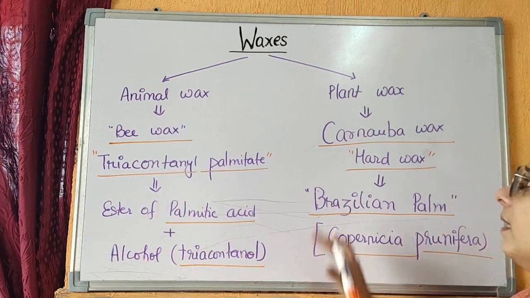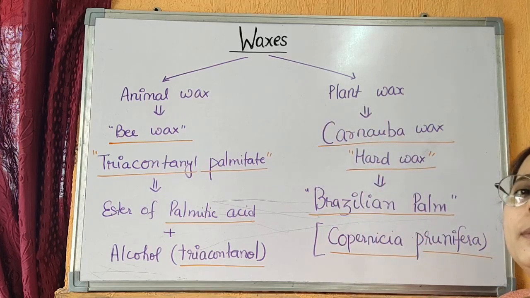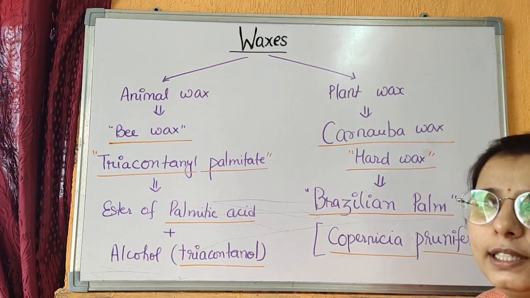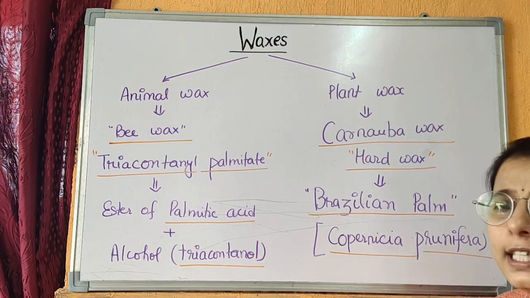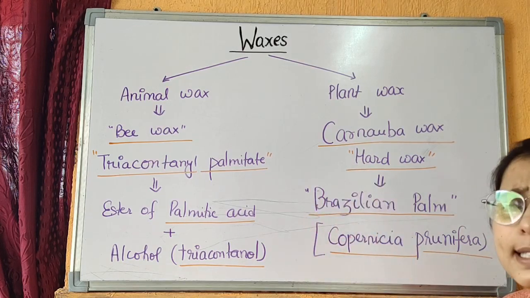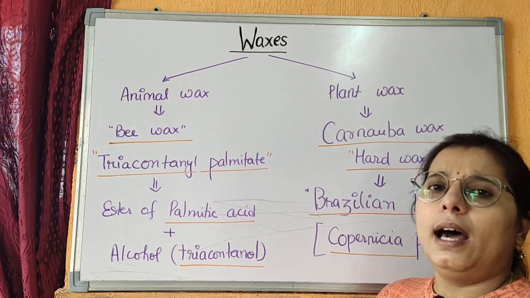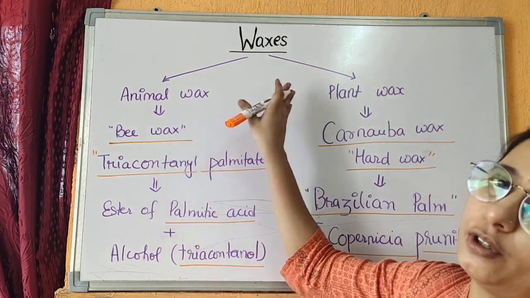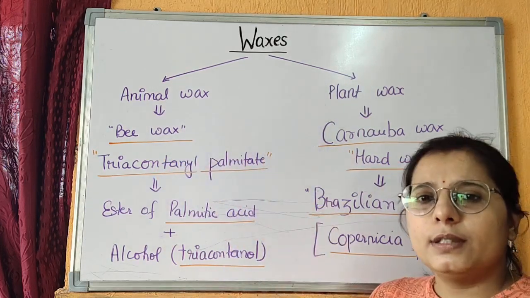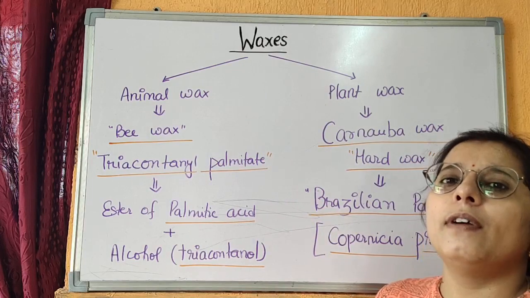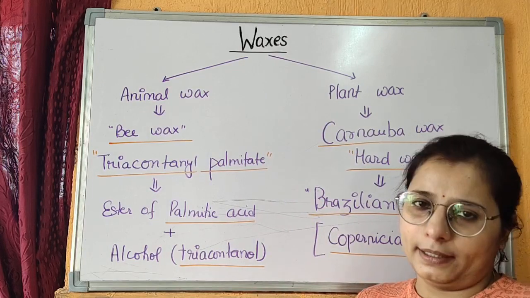The second type is plant wax, and the most studied plant wax is carnauba wax. It is the hardest wax, and it is very hard or solid in its physical state. It is synthesized from a Brazilian palm known as Copernicia prunifera. Thus there are only two types of waxes, animal wax and plant wax, based on whether the wax is synthesized by an animal or a plant.